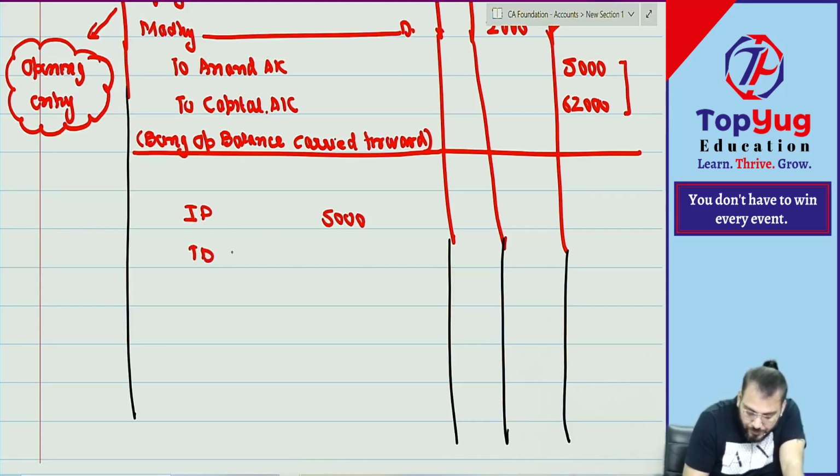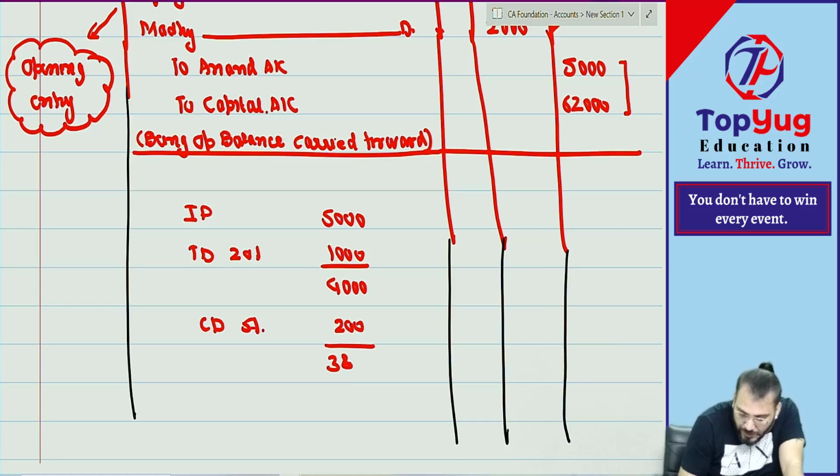TD is 20%, 1,000, so it becomes 4,000 now. And CD is 5% of 4,000, how much? 200. So it is coming 3,800. But the purchase will be recorded at what price?